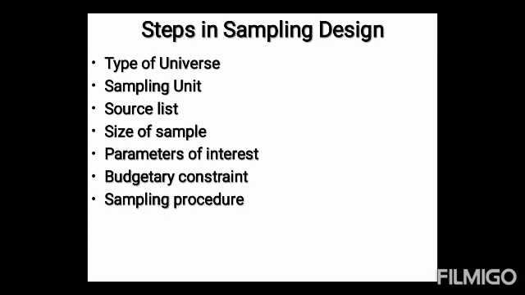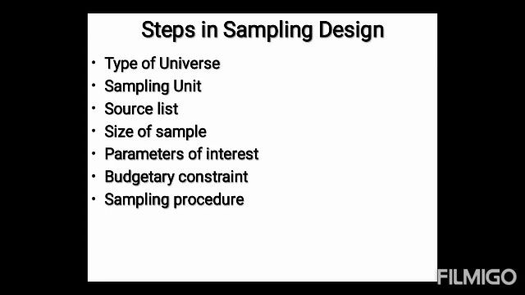The next point is parameters of interest. In determining the sample design, one must consider the question of the specific population parameters which are of interest. For instance, we may be interested in estimating the proportion of persons with some characteristic in the population, or we may be interested in knowing some average or the measure concerning the population. There may also be important subgroups in the population about whom we would like to make the estimates. All this has a strong impact upon the sample design we would accept.